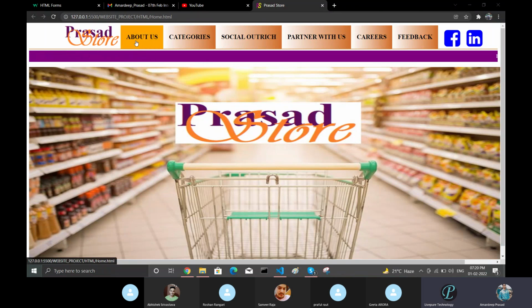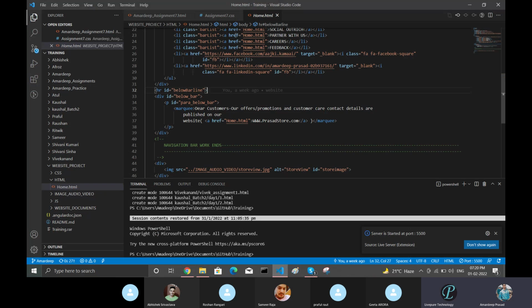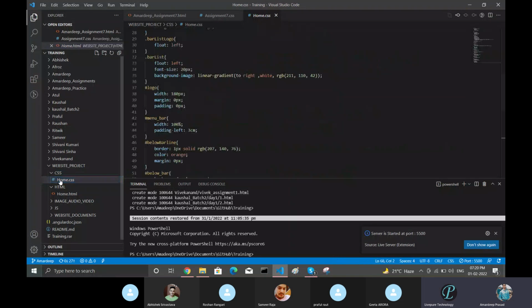I have not added the link. Are you able to click? Yes, I will be able to. But in the about us, I have not added the link. It is able to click. I will show you the code. It takes time in the CSS part only. That's why my CSS is very long.